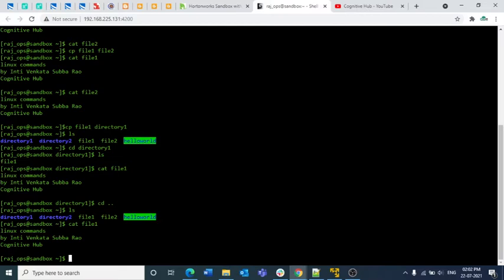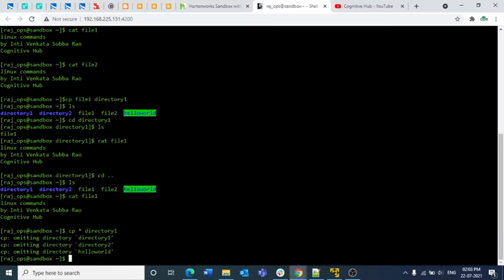And also, suppose I want to copy not only file1, but all that data to directory1. What we can use is cp star. If you want to copy all the details, then you need to use the star there. So cp star directory1, the place where I want to store all this data. It says omitting directory hello world directory to directory. So basically it is not able to copy the directories here, but it is copying file1 and file2. ls.